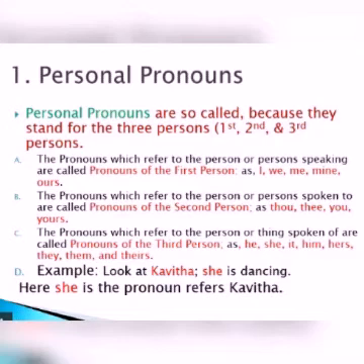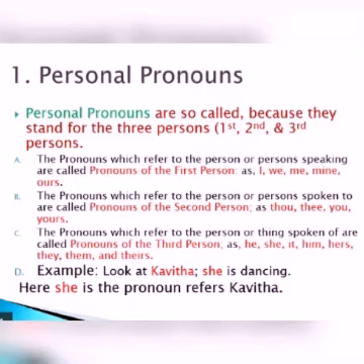So here as a pronoun, how does it come? Thou, thee, you, yours. How do we say it for the third person? He, she, it, him, hers, they, them, and theirs.